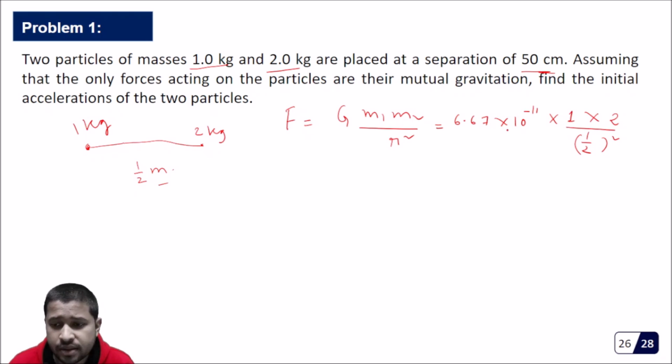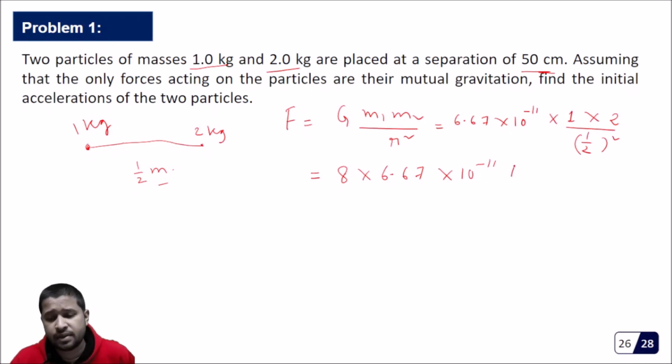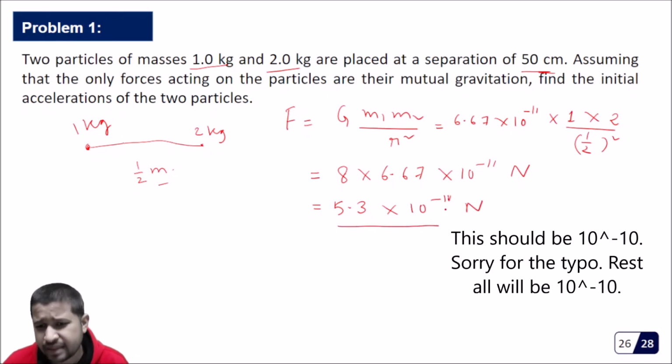So this will become 2, this 2 will go up, 2 into 2 is 4, 4 into 2 is 8, so 8 into 6.67 into 10 to the power minus 11 Newton, and this will be 5.3 into 10 to the power minus 11 Newton. This will be the answer for this. This is a direct application of Newton's law of gravitation.